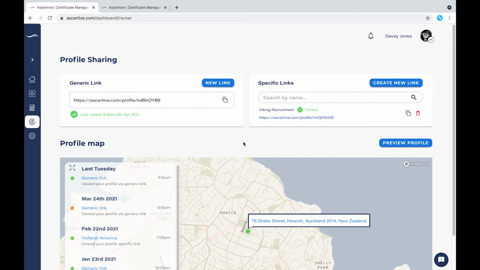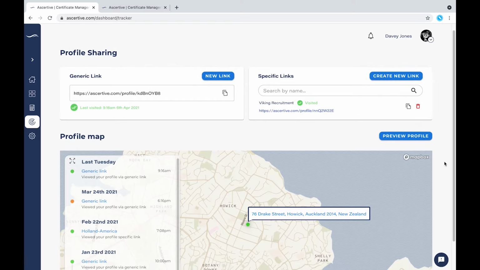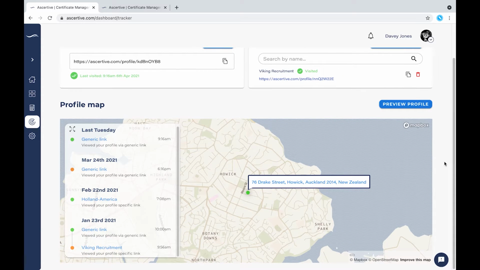To send an employer your profile, simply send them one of your two links, either a generic link or a specific link. The difference between these two will be explained later. Again, employers can only access your profile using your links. Once an employer accesses your profile via one of your links, Assertive takes their location and the time they viewed your profile and displays it here on the profile map.